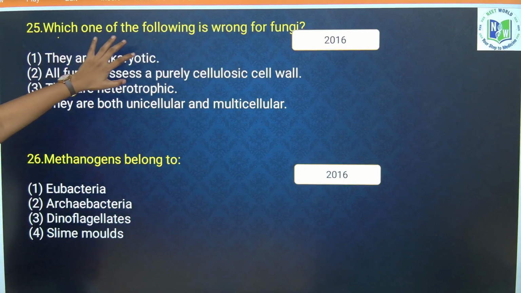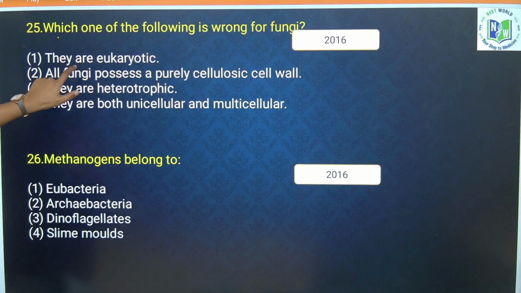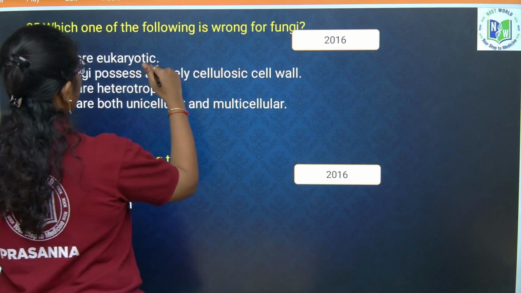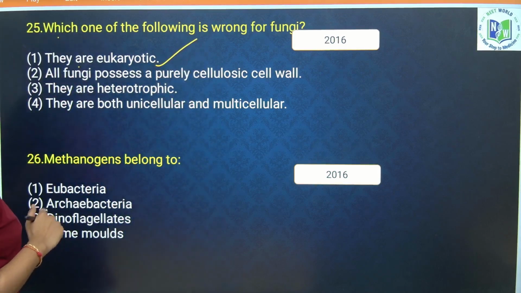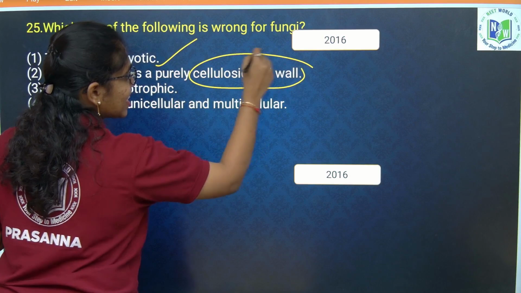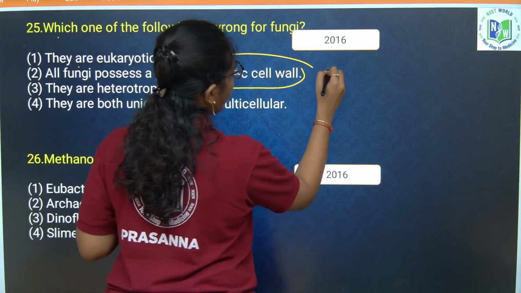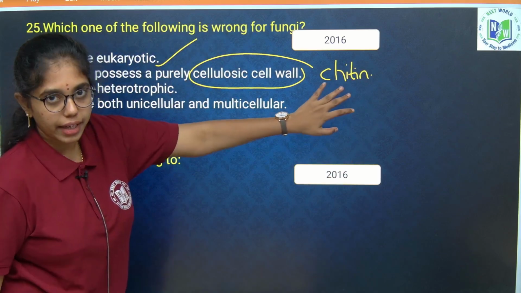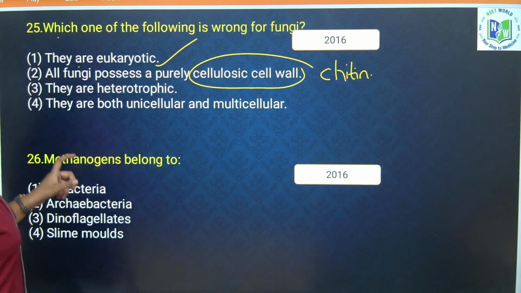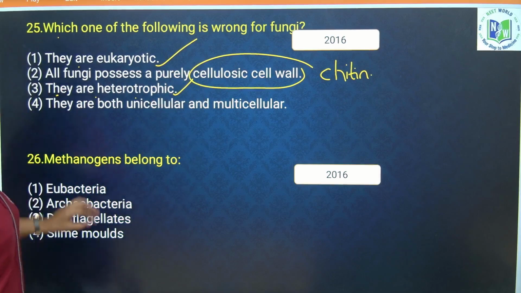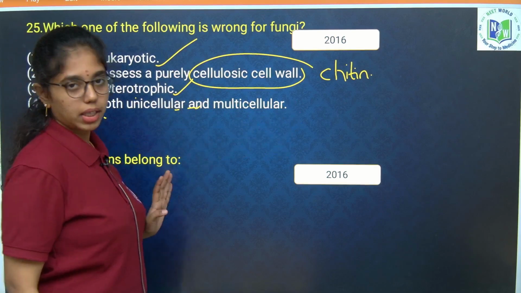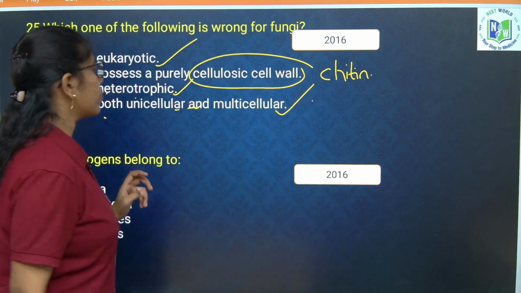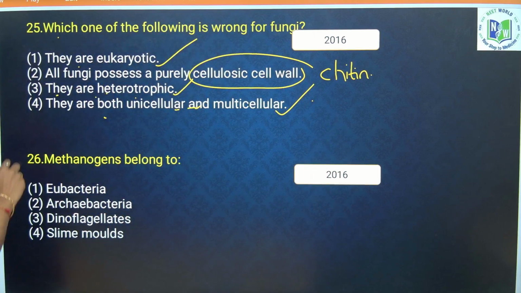Which one of the following is wrong about fungi? He is saying they are eukaryotic. True. All fungi possess a purely cellulosic cell wall. Wrong. Most fungi have a chitinaceous cell wall, not all. They are heterotrophic. True. They are both unicellular and multicellular. Correct. So here what is our answer? As he is asking for the wrong one, it is option 2.